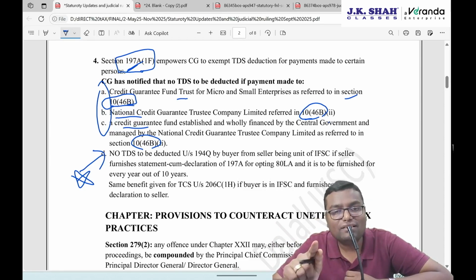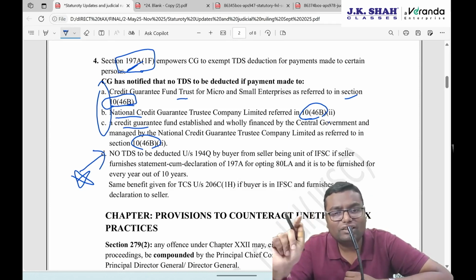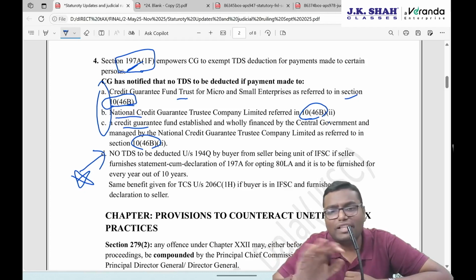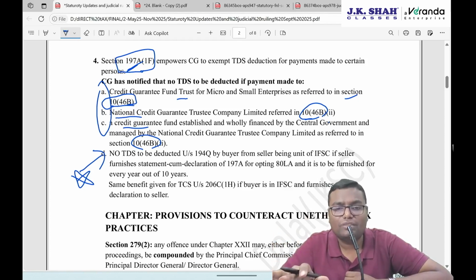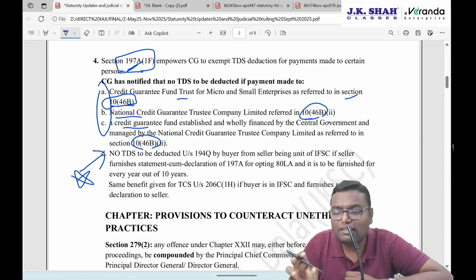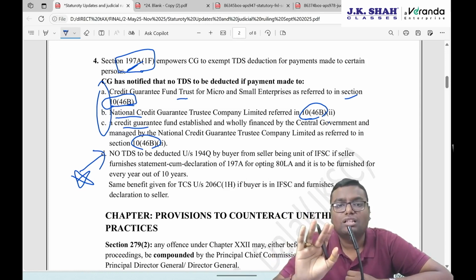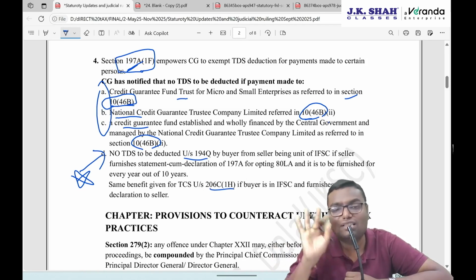But what if that seller is in IFSC and taking the deduction of section 80LA for 10 years? Then I will deduct the TDS, but ultimately that seller doesn't need to pay any kind of tax. That's why once again the government is exempting those sellers: TDS will not be deducted if a seller is in IFSC taking the benefit of section 80LA. The benefit will be given under two things: one, TDS under 194Q; second, TCS under 206C subsection 1H.